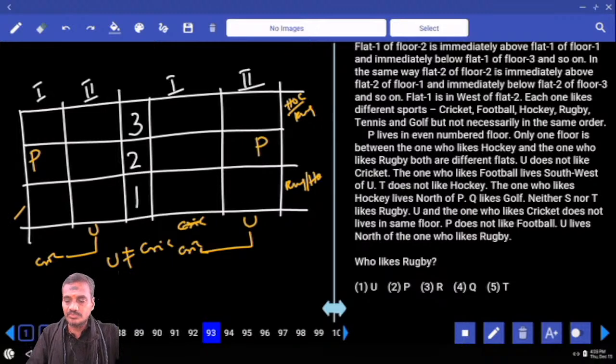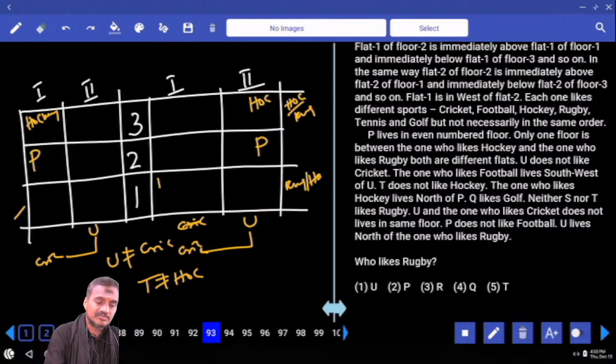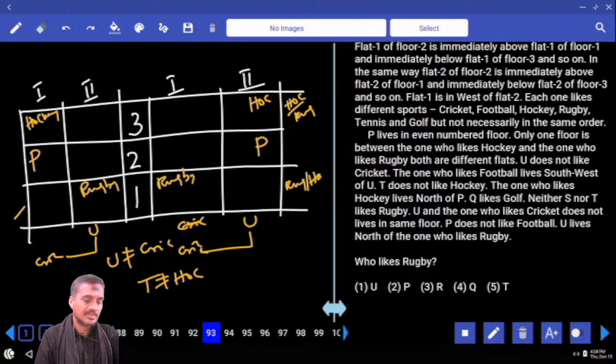The one who likes football, southwest, does not like hockey. And T does not like hockey. The one who likes hockey lives north of P. Then hockey is to the north of P. And here again, as the hockey is here, hockey is north of P. As hockey is here, rugby must be at this place. And in this case, rugby is here, because these two are staying in different flats. Hockey and rugby done. The next one, U and cricket.